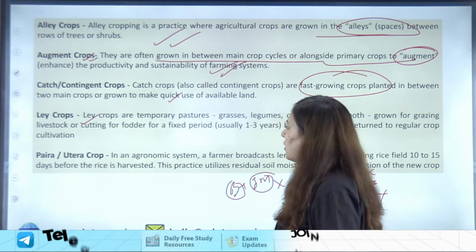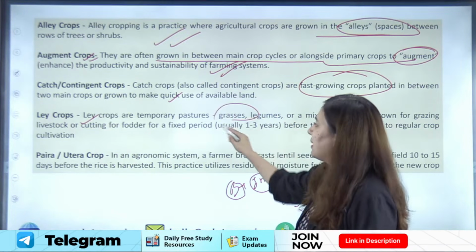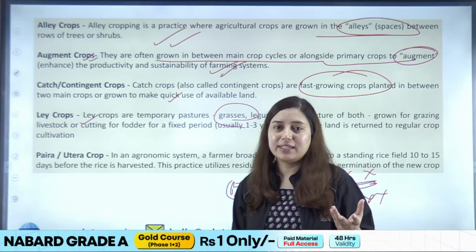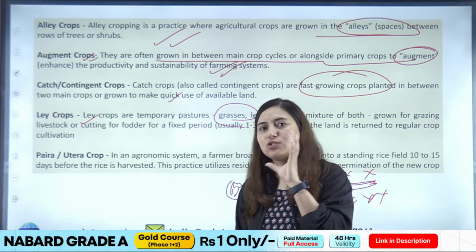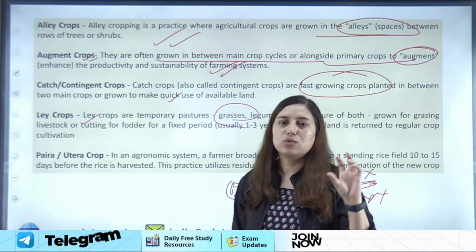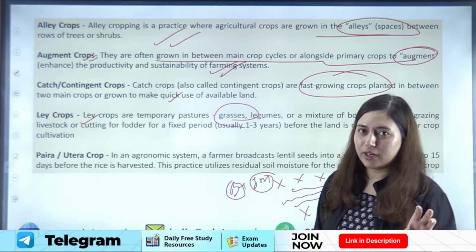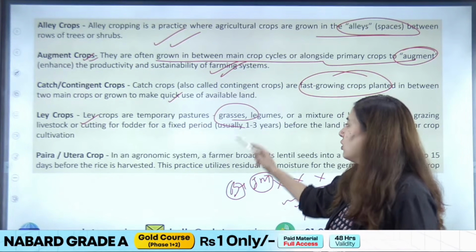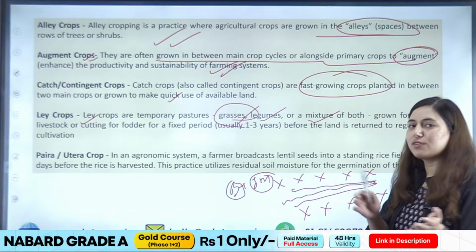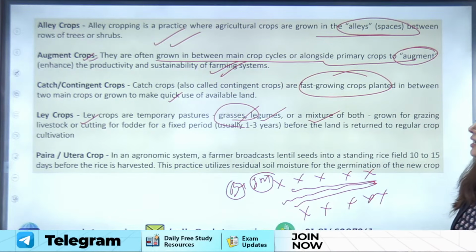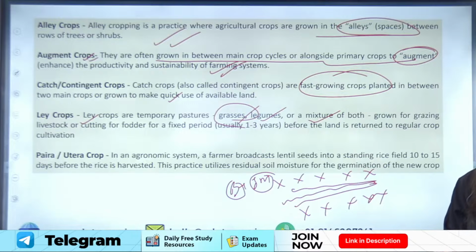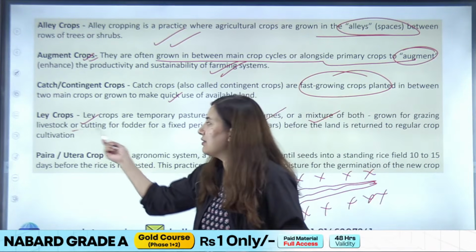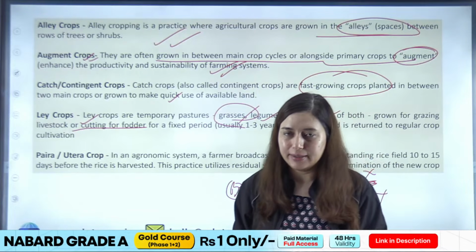Then coming to ley crops. What are ley crops, students? These are basically grown for restoring soil fertility, right? So the purpose of ley crops is to restore soil fertility, to conserve soil, and to reduce soil erosion. And in this we temporarily grow grasses, legumes, or a mixture of grasses and legumes so that we can restore the soil fertility, right? And these grasses and legumes that we grow are given to livestock for feeding, right?